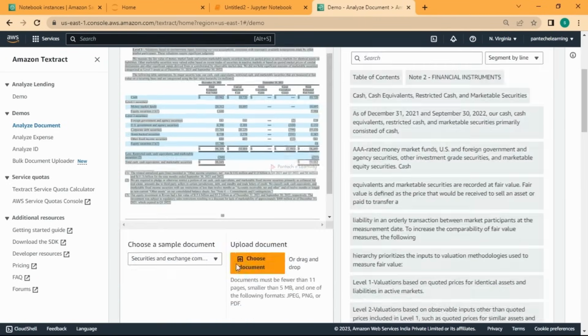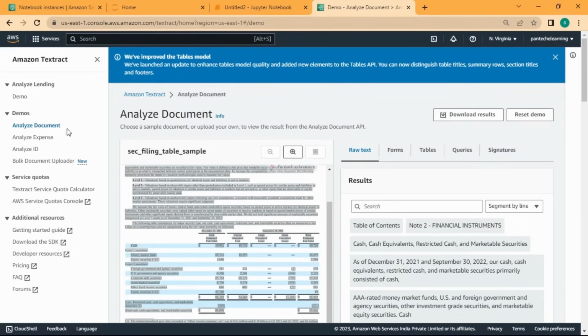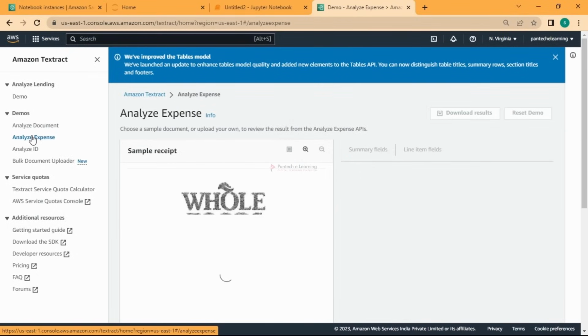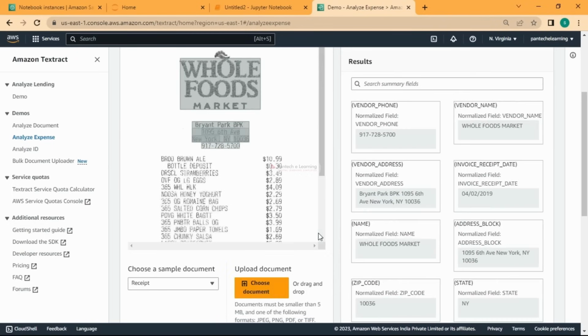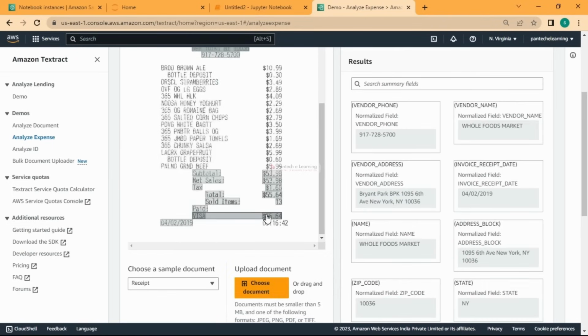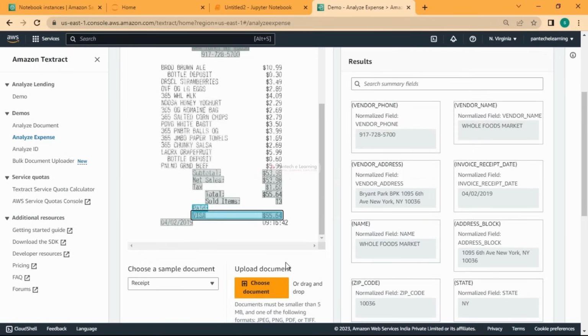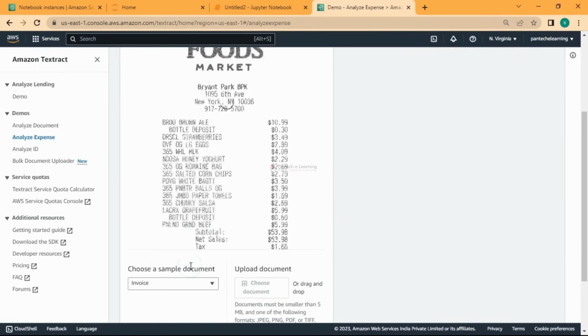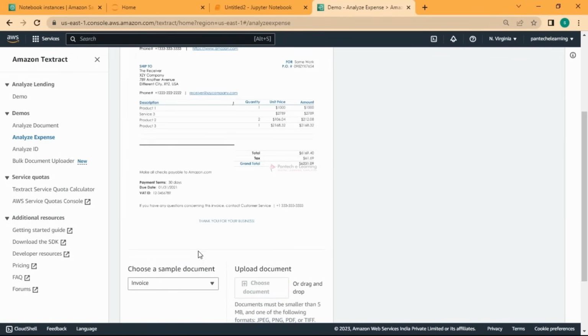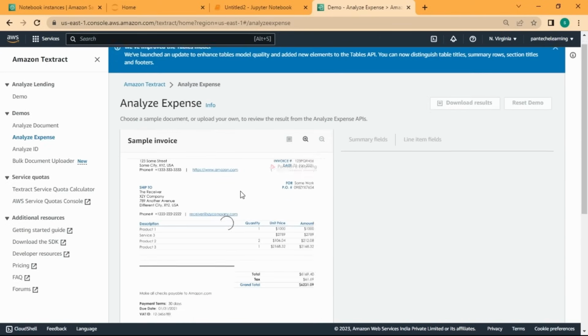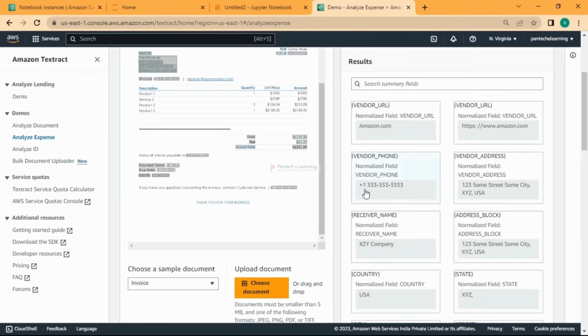Okay, you also have, this is analyze document, you have analyze expense, which is to calculate the expenses. So it will take what expenses are available and give you those separately, like the numerical things. You can use an invoice too, so if you have one, you can go and try with that. You can upload a document and choose it.